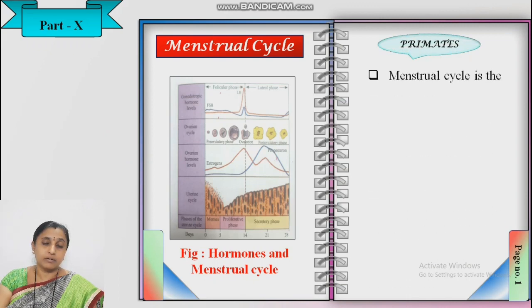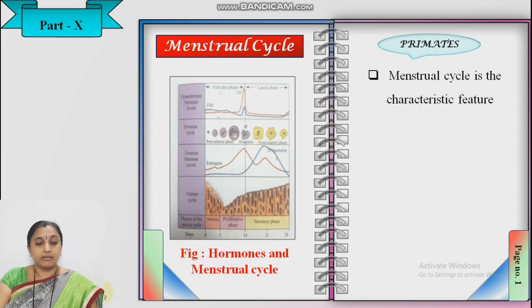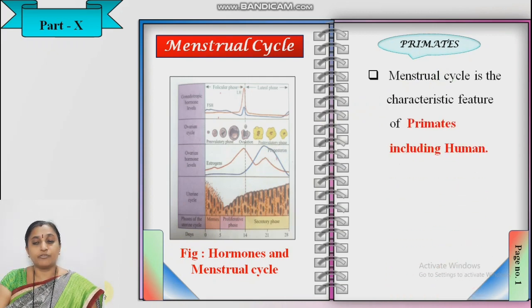Primates belong to the class mammalia. We know the characteristic of the mammalia, already studied in 11th standard, class mammalia, that is presence of mammary glands in case of female sex. Menstrual cycle is the characteristic feature of the primates including human being.